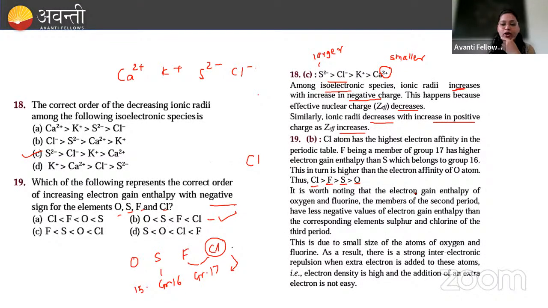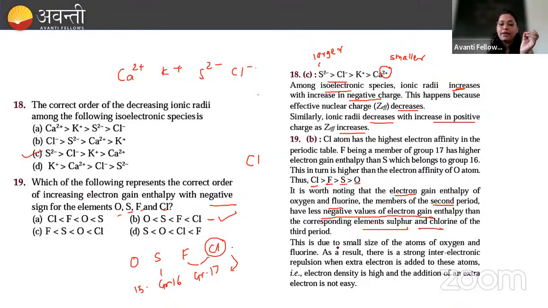It is worth noting that oxygen and fluorine, the members are of the second period, and that's why they have less negative value of electron gain enthalpy than their corresponding elements, that is sulfur and chlorine. तो पहले किसके लिए होगा? क्लोरीन के लिए होगा, बाद में फ्लोरीन के लिए. पहले सल्फर के लिए होगा, बाद में ऑक्सीजन के लिए होगा. Why? Because fluorine and oxygen are second period elements, and chlorine and sulfur are third period elements. That's why.